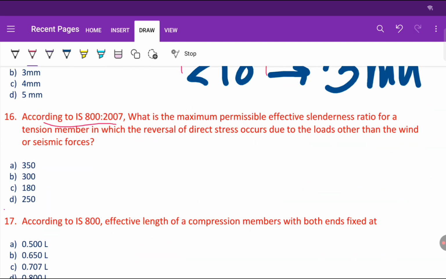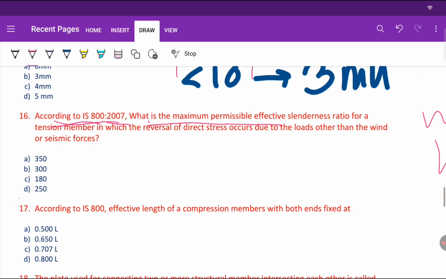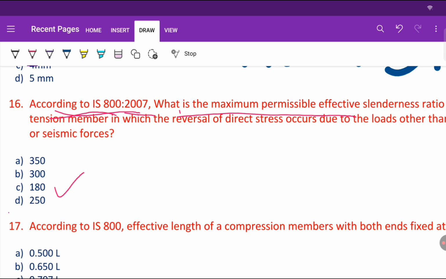So the next question is, according to IS 800 2007, what is the maximum permissible effective slenderness ratio for a tension member in which the reversal of dynamic stress occurs due to loads other than wind or seismic force, right? The answer will be 180. Okay, so this is also an important question.